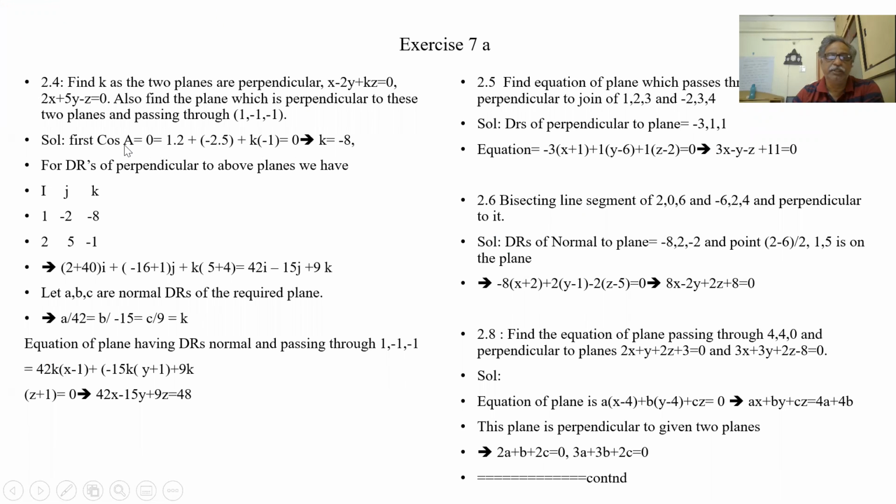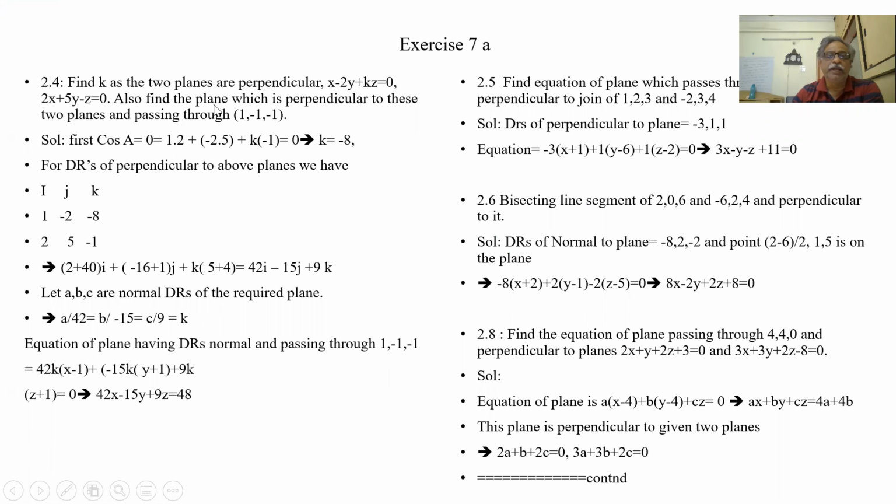In fact, cos theta is divided by the square root of a1 square plus b1 square plus c1 square, and the square root of a2 square plus b2 square plus c2 square also will come under that. But since this is 0, perpendicular, this gets cancelled. So we are not putting that. We are directly dealing with DRs. k is minus 8. So we got k now.